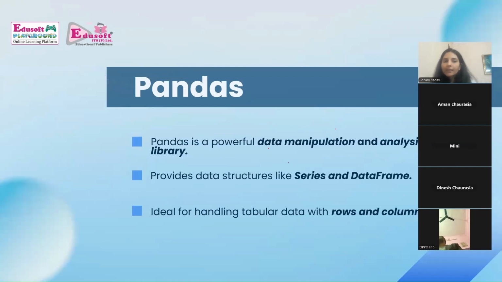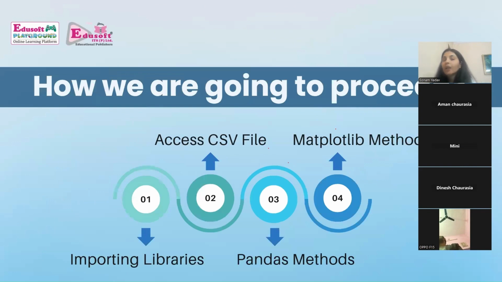So let's see once again how we are going to proceed in this session. First of all, we are going to see how we can import libraries. We are going to import two libraries. Number one is pandas and number two is matplotlib. After this, we are going to see how we can access CSV file. After this, we are going to see pandas functions. We are going to analyze our data accordingly using pandas functions.